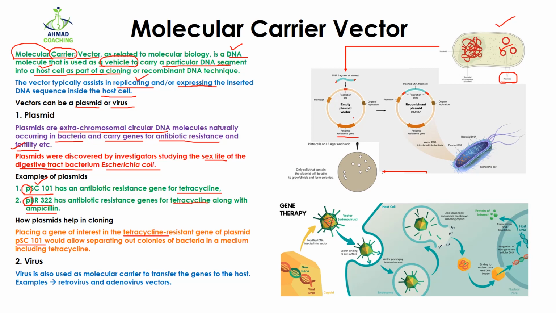What I'm going to do is cut this plasmid with the help of restriction enzymes from this part, and then place my gene of interest, or my DNA, into this plasmid. So here you can see that I have placed my gene or DNA into the plasmid, and after this ligation I'm going to place this vector, or this plasmid, into the bacteria, and then allow this bacteria to grow on a plate or a medium which has tetracycline in it.